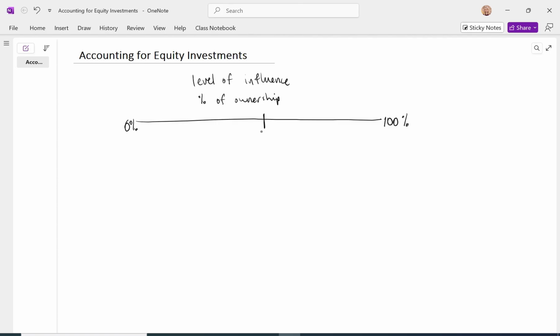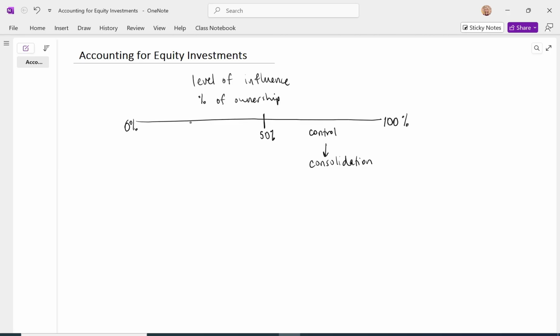GAAP says if the investor owns more than 50% of that investee, that they control that investee because they're the majority stakeholder. And when you have control or over 50% of the ownership of the company, the accounting rules are consolidation. And the good news is you've already covered consolidation in your advanced accounting class, and we don't need to cover it here.